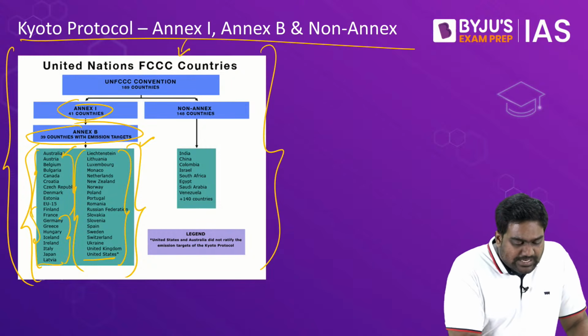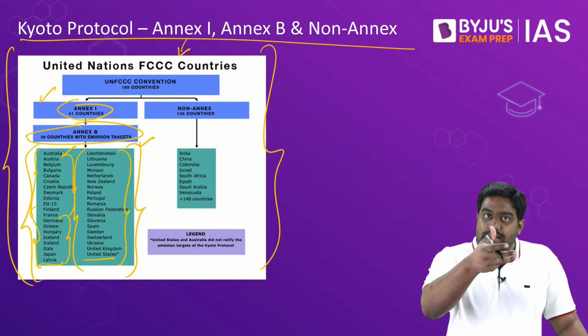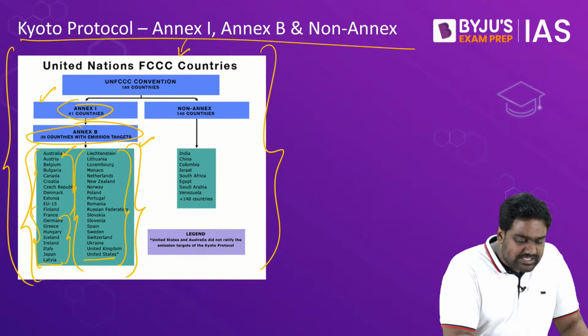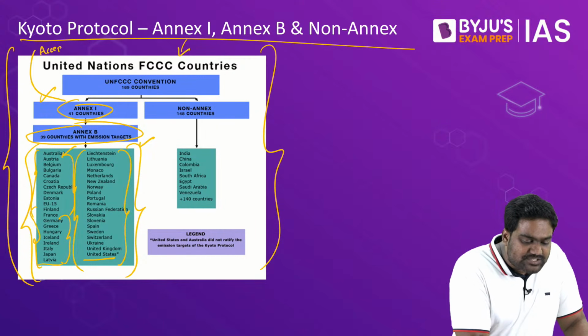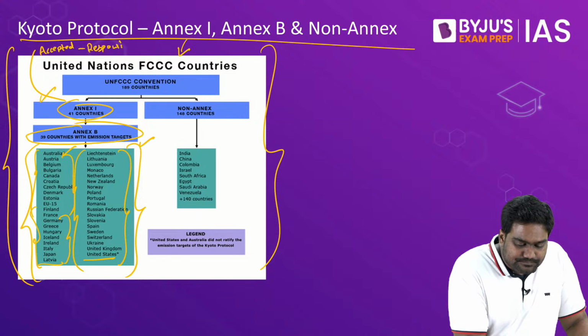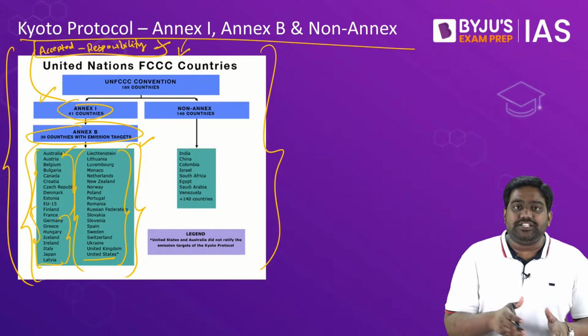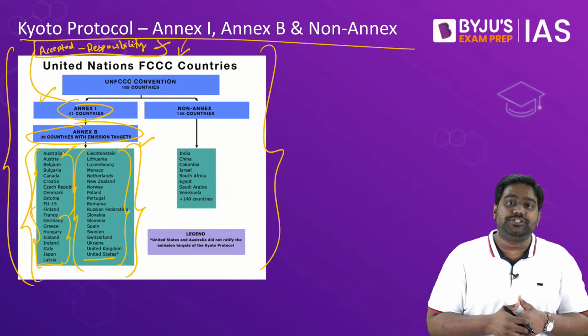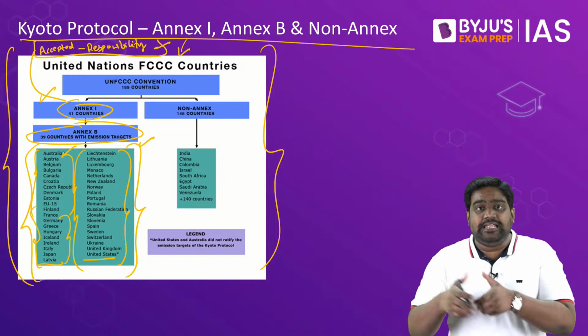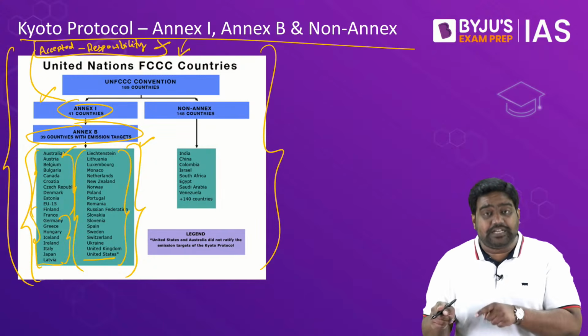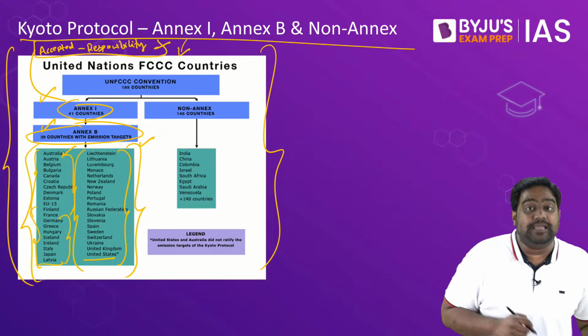There is also something known as Annex 1 countries, which are under Annex 1 list. These countries accepted to take the responsibility. It's more or less the same list. Under Annex 1, there are a list of countries, again developed and industrialized nations, which accepted to take binding targets. And the specific targets are mentioned under Annex B.